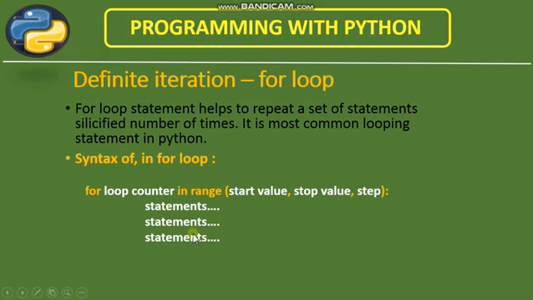And here you have to write the block of statements. This indentation again you will have to follow. The for loop begins from here, and a little inside here, this is the loop body. This is called the loop body, and the statements written inside this indent, inside this loop body, will be repeated this number of times as per the value of the counter. So when you press the enter key from here, automatically the indent will shift a little bit inside the loop, and then you will write your statements here.